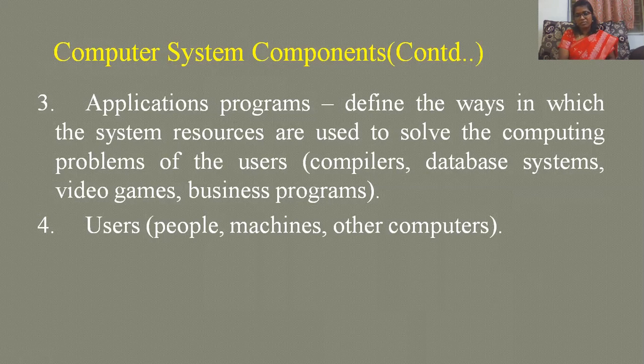You have learned your DBMS, so Oracle is your database system. So you will have these many applications running in your computer. Application programs define the ways in which the system resources are used to solve the computing problems of the user. Suppose two users, somebody is using C programming, somebody is executing an Oracle query. So both are working on the same machine.